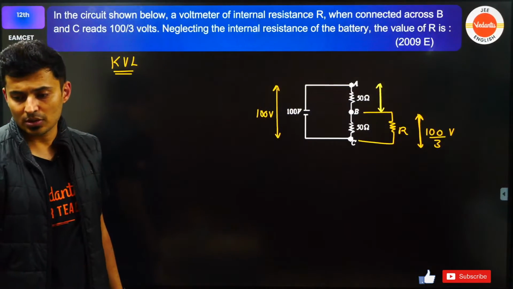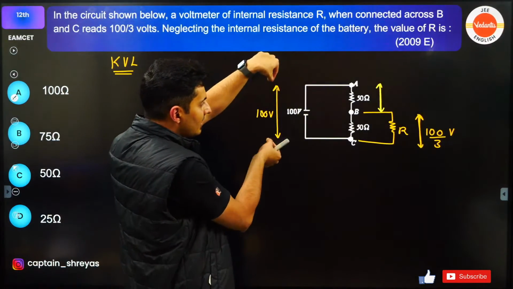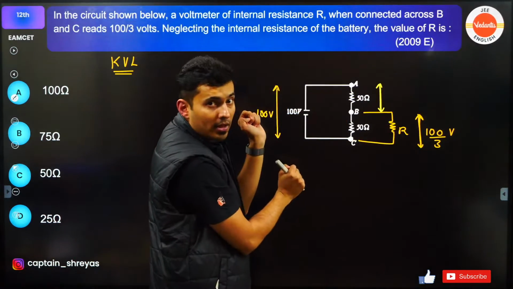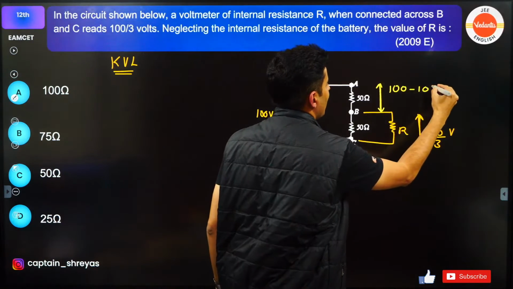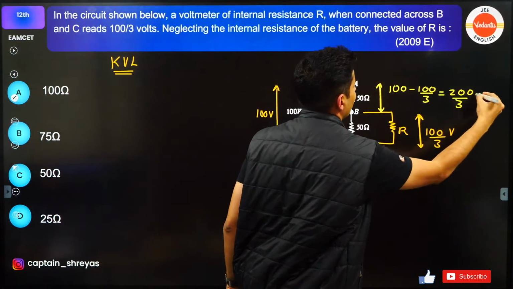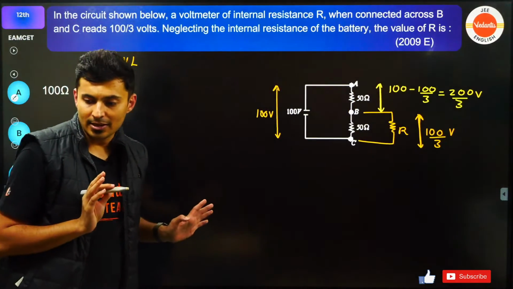Quickly answer in the chat box. If the total battery supplies 100 volts, and 100 by 3 is dropped here, how much will be dropped here? Obviously 100 minus 100 by 3, which is nothing but 200 by 3 volts, isn't it? 100 minus 100 by 3, is it clear?